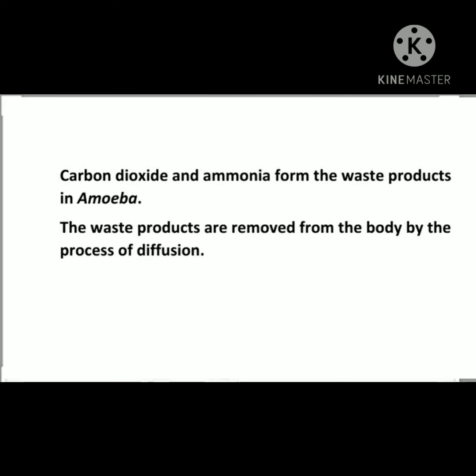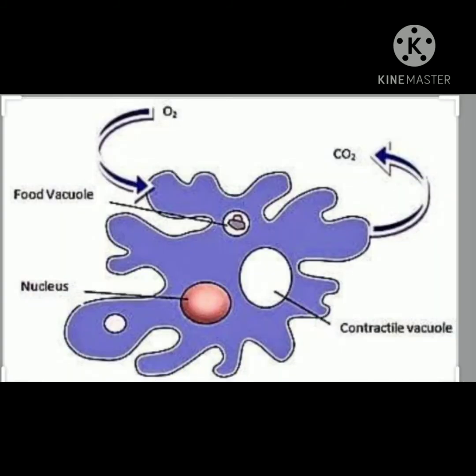So, the waste products are more inside the amoeba and less outside it. So, here carbon dioxide and ammonia move from the body of amoeba to the surrounding water, whereas oxygen is at higher concentration in the surrounding water, so it moves from a higher concentration to a lower concentration.